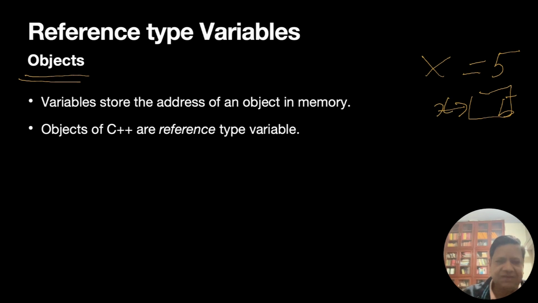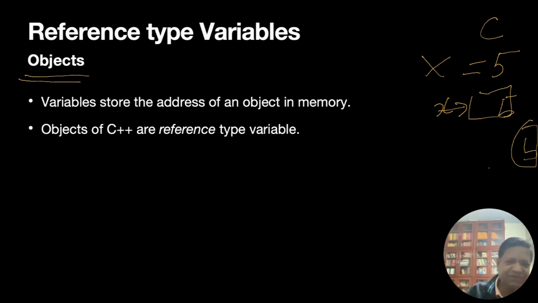So x is the same as 5 in C. This is in C. Python is very different. In Python, this 5 is an object whose value is 5. So we need to know where it is and what data type it has. An object has many other attributes, other information about the variable. Since it is an object, it is called a reference type variable.